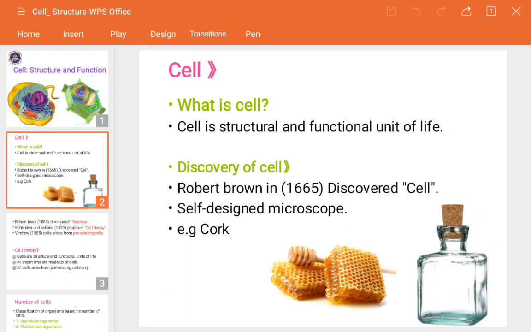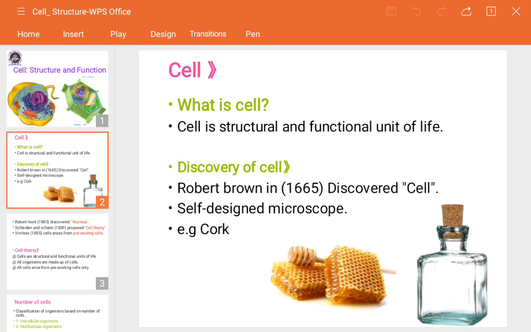He took a small piece of that cork and visualized it under the microscope, and he saw a number of cube-like structures, just like the honeycomb I showed you. It consists of a number of blocks in a polygonal shape. These cube-like shapes were found in the cork image visualized under the microscope.